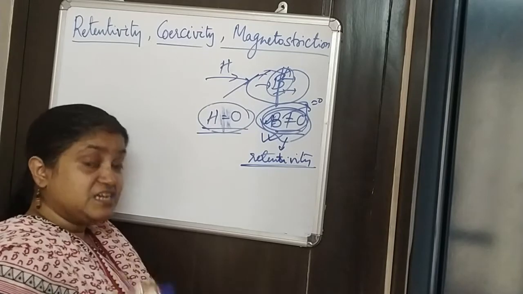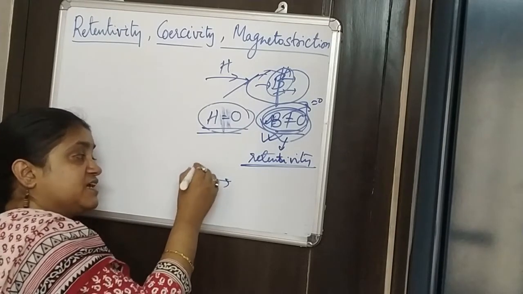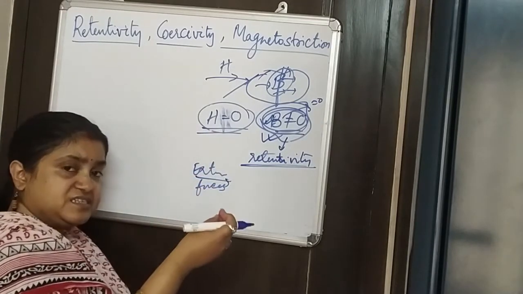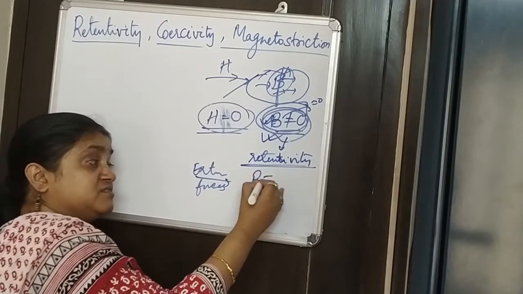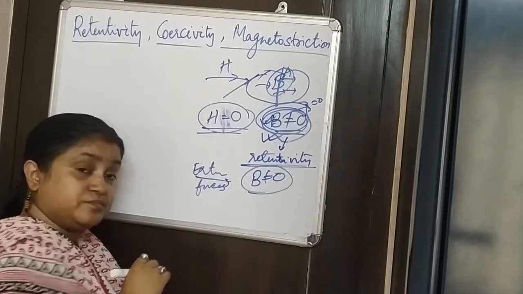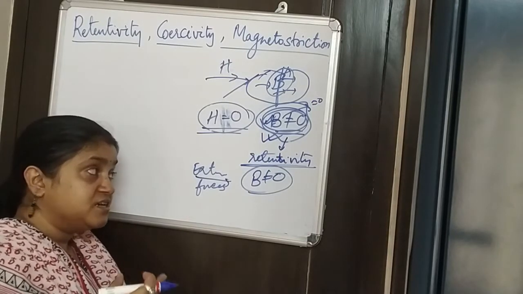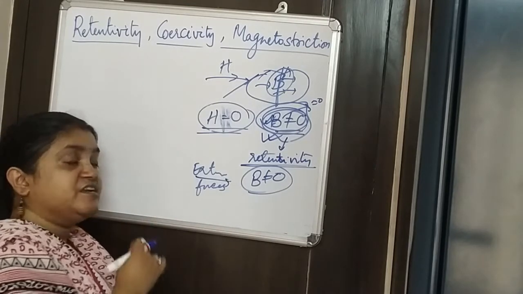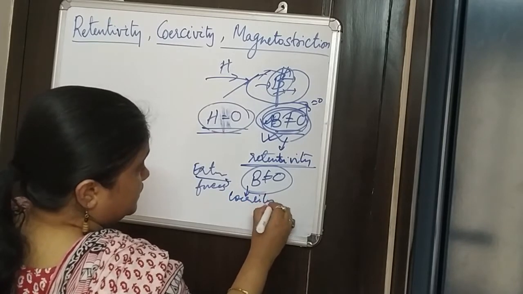But certain objects, even after being given external forces or exposed to external conditions, still retain the magnetization. In such magnetic material, this kind of property, we call it coercivity,